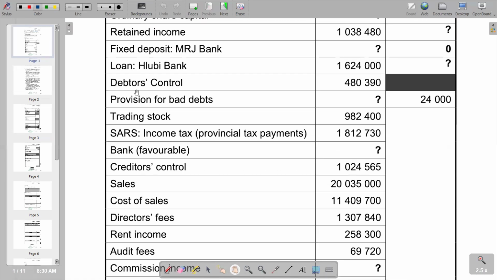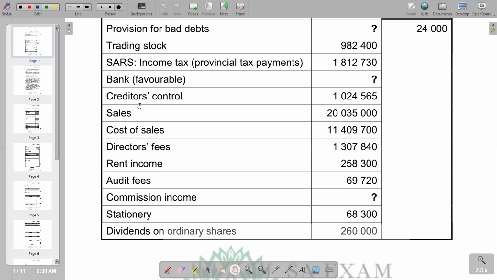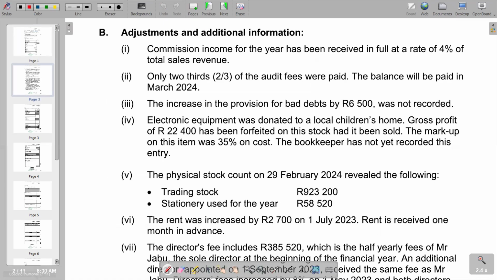So going down to the nominal account section, down here, you'd see that we have got rent income that we have here. It's an income that we also need to adjust. So it is an amount of 258,300, but we need to check in the share information what adjustment we have in terms of rent.